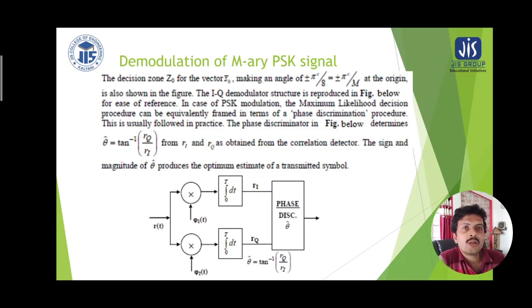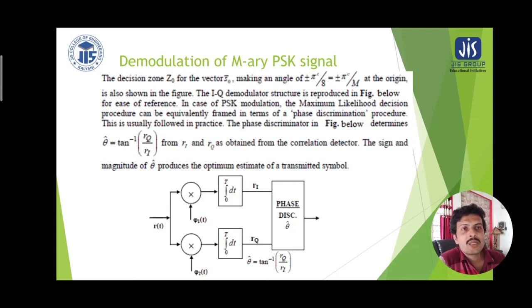The detection zone Z0 for the vector S0, making an angle of pi by 8 radian, which is pi by M radian because M is equal to 8, at the origin, is shown in the figure. The in-phase and quadrature demodulator structure is represented in this figure, because in-phase is associated with the cosine basis function, and the quadrature component is associated with the sine part of the basis function.